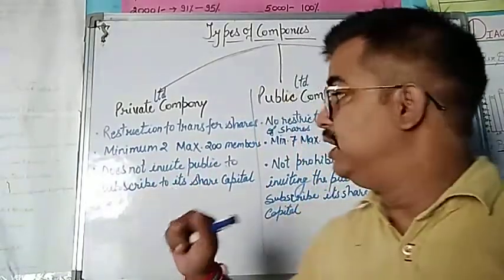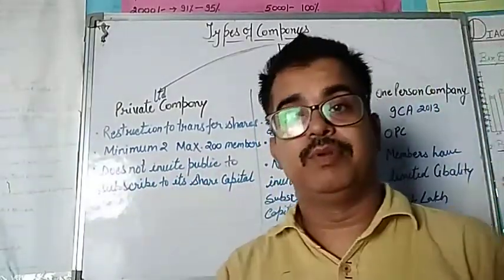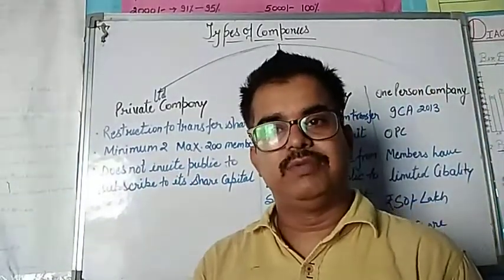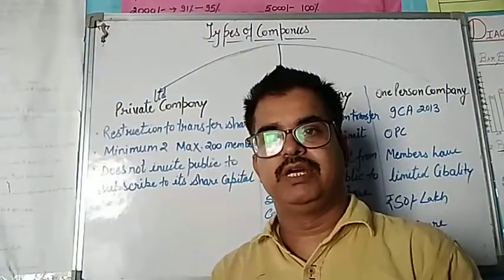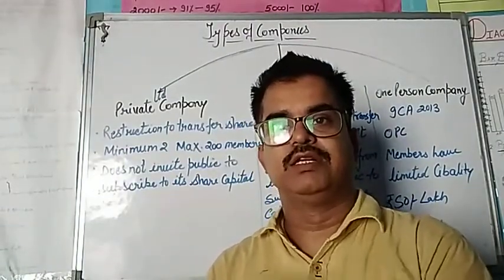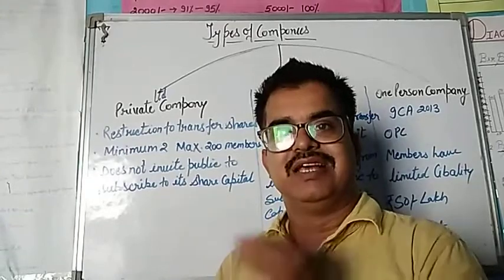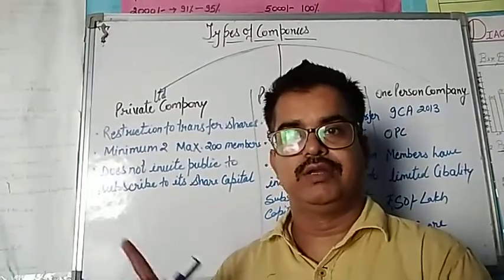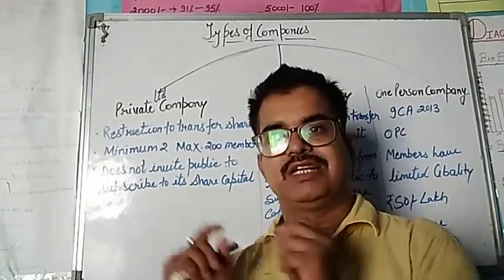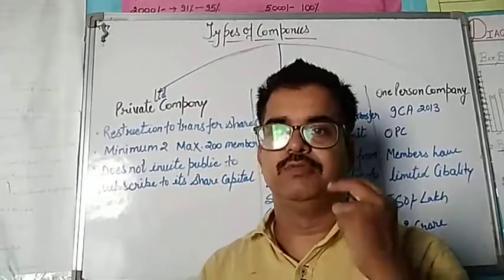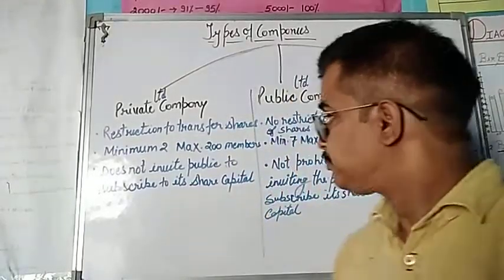Second is minimum 2 and maximum 200 members. In private limited companies, a minimum of 2 members should be there, and the maximum number of members is fixed at 200. 200 members से ज़्यादा members नहीं हो सकते और कम से कम 2 members should be there.